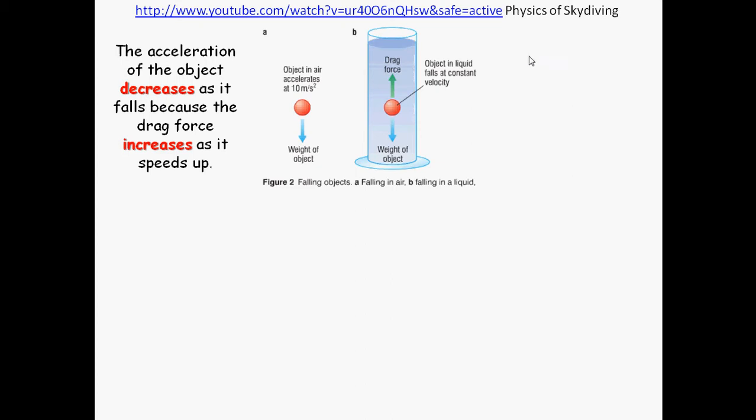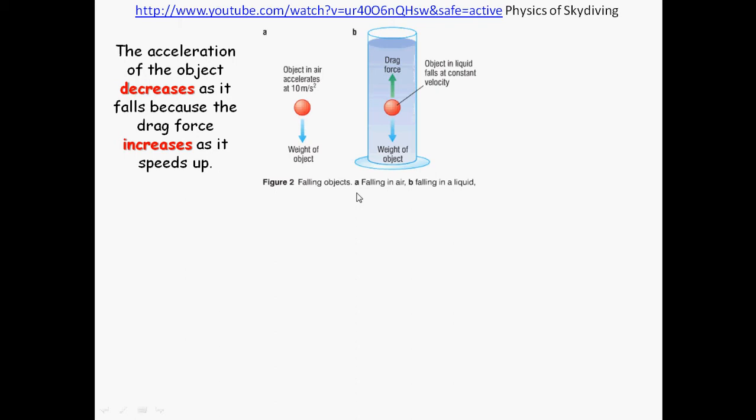Now, what happens is, as you have the weight of the object first, the only force, as the object is falling down, it's going to feel a drag force because it's going to fall through the air or through a liquid. So the acceleration of the object is going to decrease as it falls because the drag force, friction, air resistance, water resistance, whatever the drag force is, is going to increase as the object speeds up, because as the object speeds up, it encounters more particles per second, so more particles trying to slow it down.